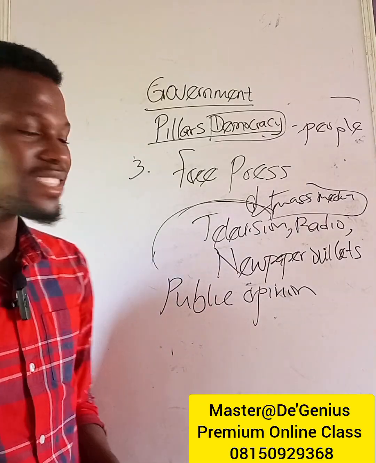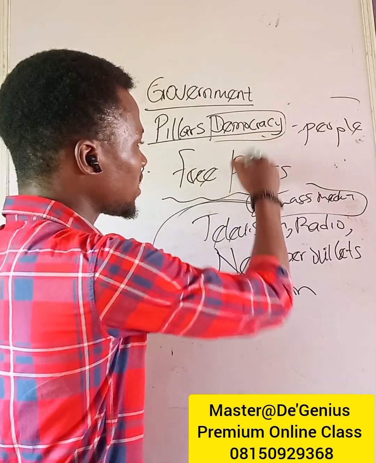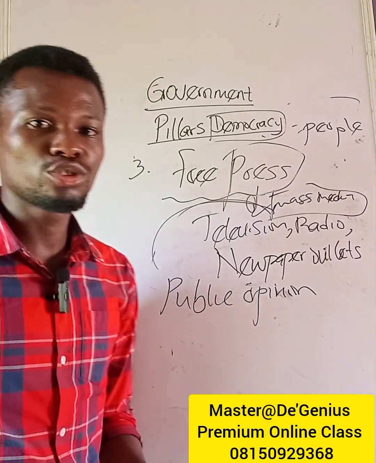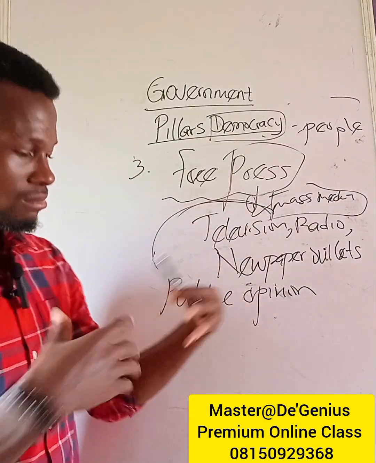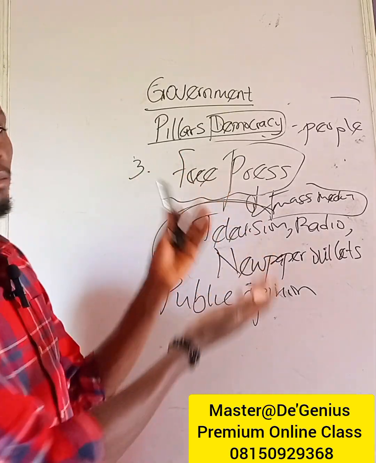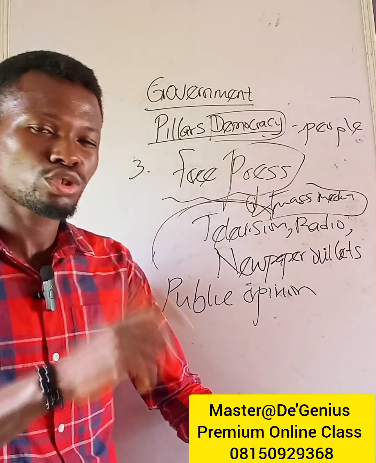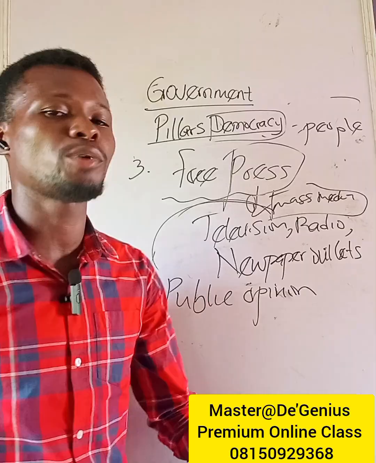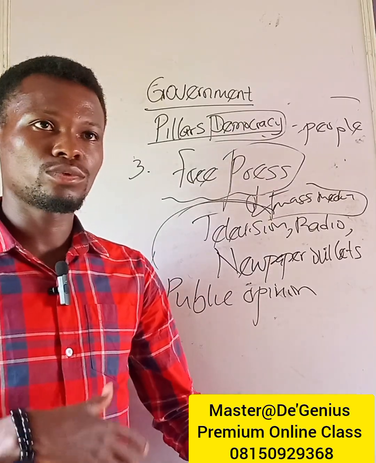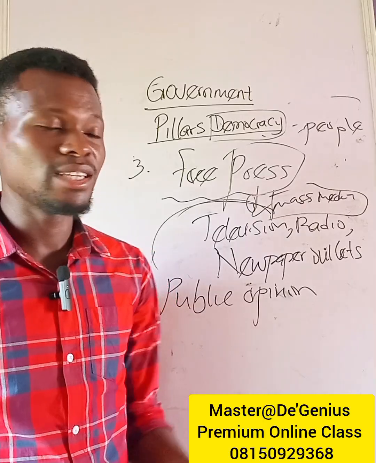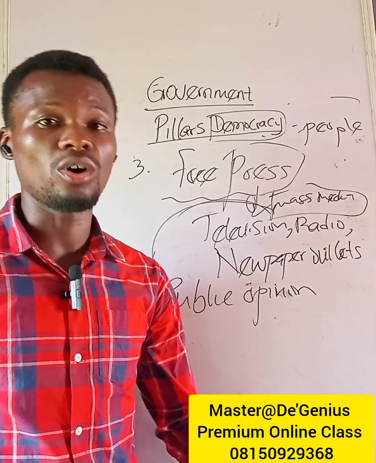But in a case where this platform through which the people can reach the government, in fact, through this press or media, the people can constructively criticize government policy. Constructively, because we have two ways to criticize. It's either you criticize constructively or destructively.